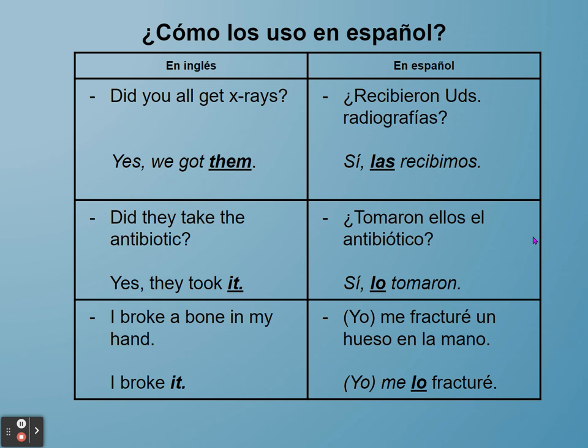And for a find and replace example, we have "I broke a bone in my hand." I broke it. Now, fracturarse is also a reflexive verb. You're going to see where this goes as well with a reflexive verb: a direct object pronoun will go in between the reflexive pronoun and the verb. So we start off with "yo me fracturé un hueso en la mano." Un hueso en la mano is masculine, singular. So once again, we use "lo," the masculine singular direct object pronoun for it. If you want to use yo, it's in parentheses because it's not required in either sentence. "Me lo fracturé."